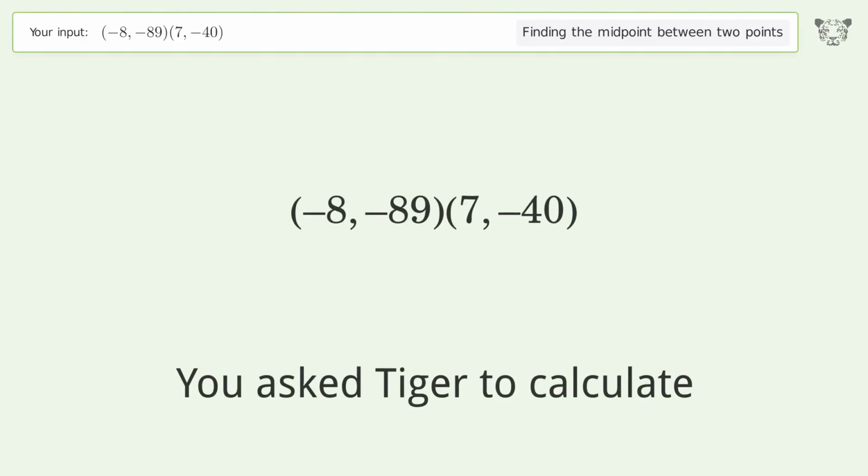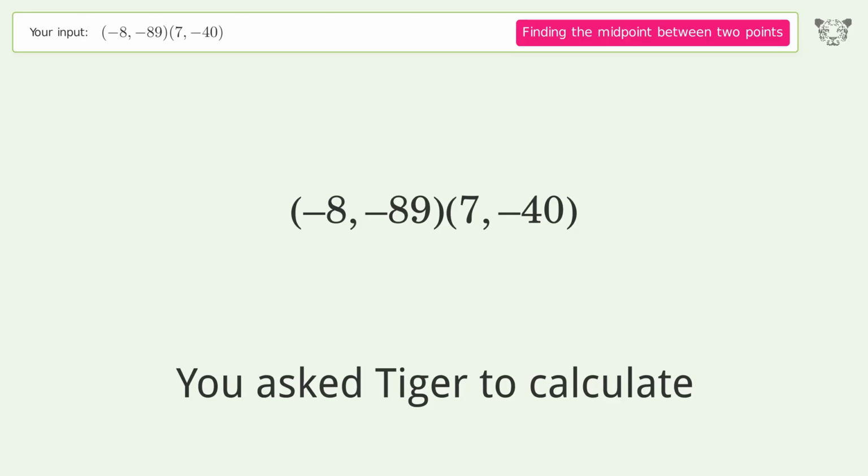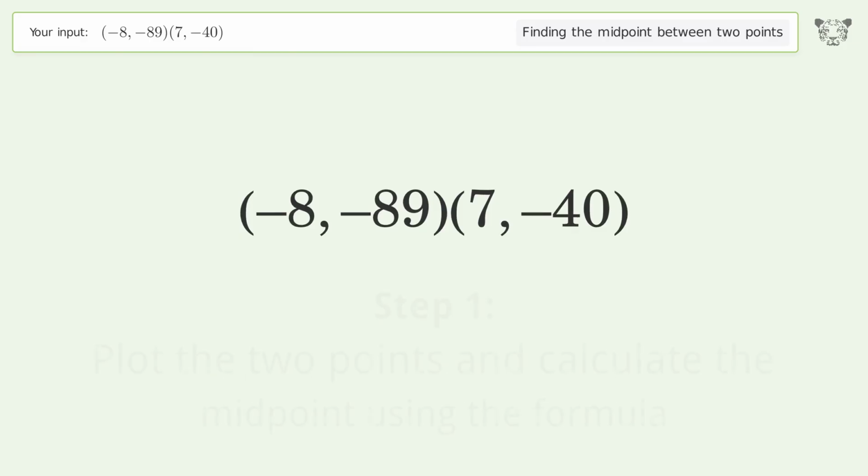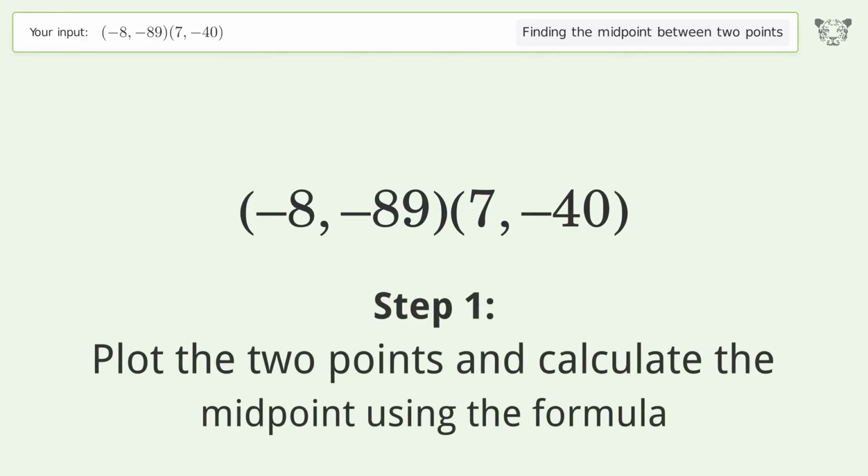You ask Tiger to calculate. This deals with finding the midpoint between 2 points. The midpoint between the 2 points is negative 0.5, negative 64.5. Let's solve it step by step. Plot the 2 points and calculate the midpoint using the formula.